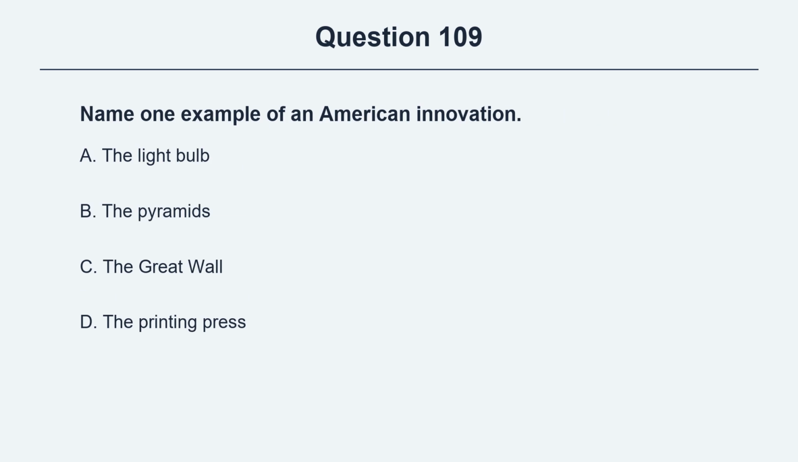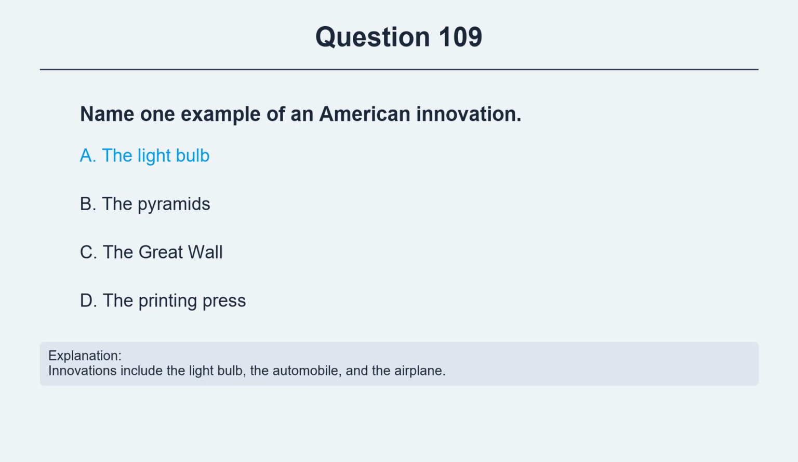Question 109. Name one example of an American innovation. Option A, the light bulb. Option B, the pyramids. Option C, the Great Wall. Option D, the printing press. The correct answer is option A, the light bulb. Explanation: Innovations include the light bulb, the automobile, and the airplane.